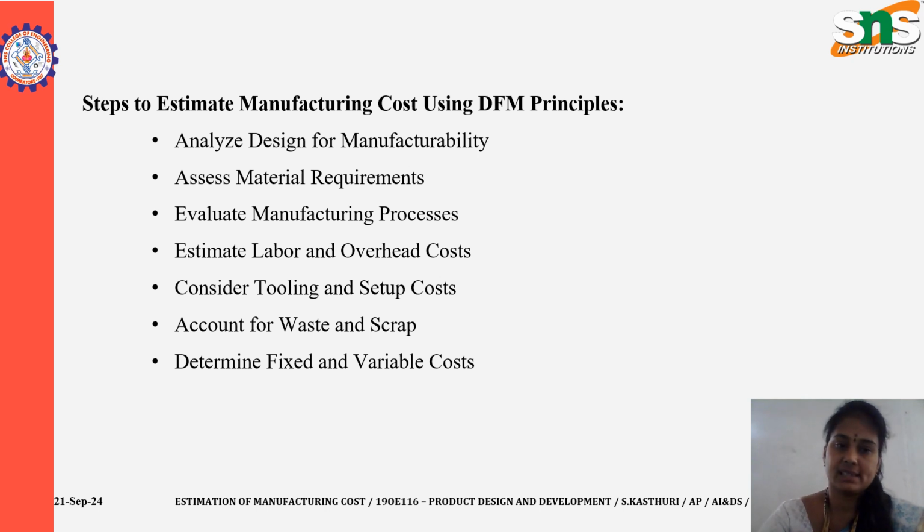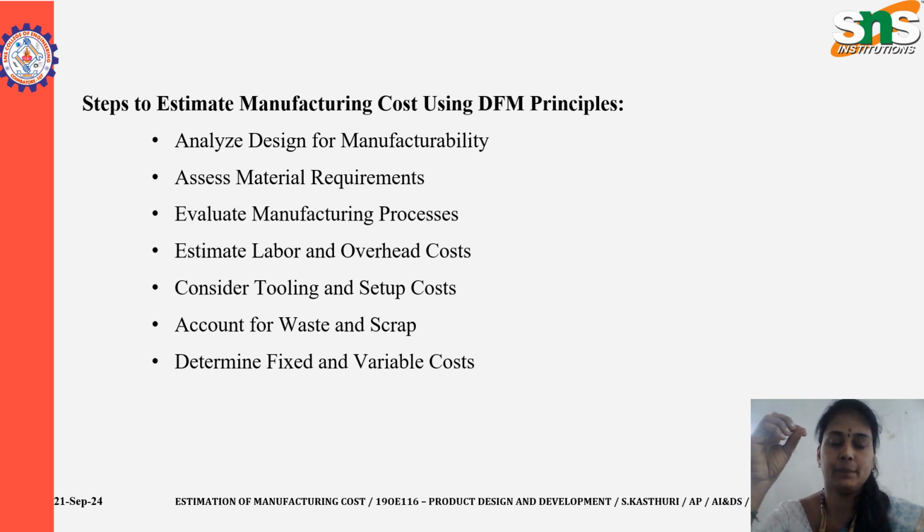The fourth one is to estimate labor and overhead cost. Consider the labor time needed to produce each component and assemble the product. The more parts that need to be handled or assembled, the higher the labor cost. The fifth one is to consider tooling and setup cost. Factor in the cost of creating molds, dies or jigs and the setup time for production.